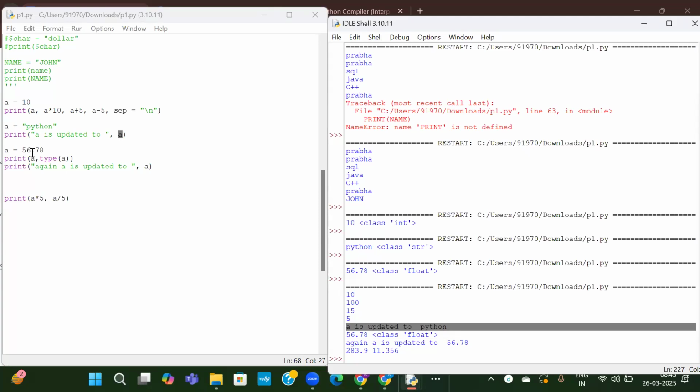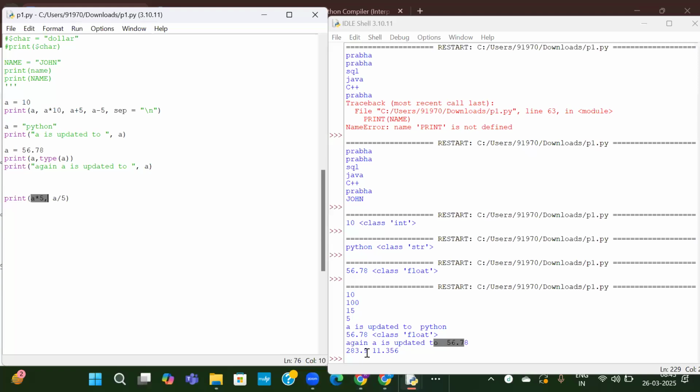It is completed. Again, the value of A is 56.78. After that, I have printed A. Now the value is 56.78 and the type is float. After that, I have printed a print statement: again, A is updated to 56.78. After that, I have multiplied that with 5. The multiplication result is this one. And I have divided that by 5, and the division result is this one.